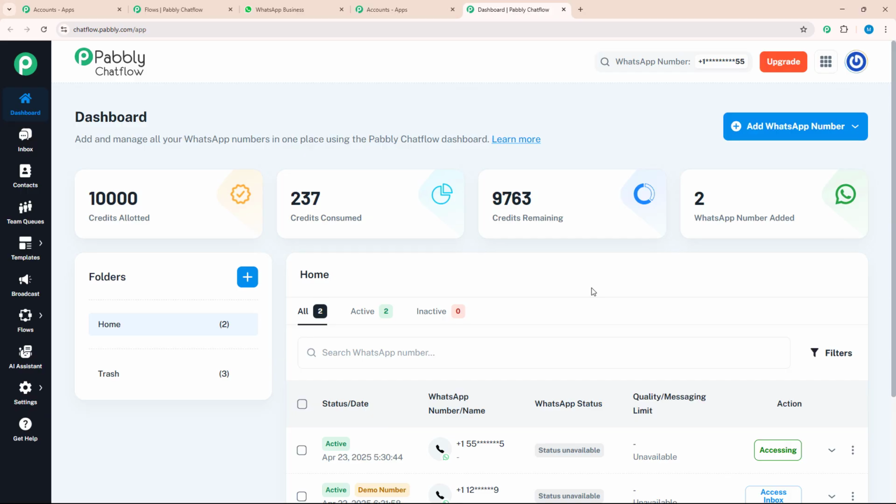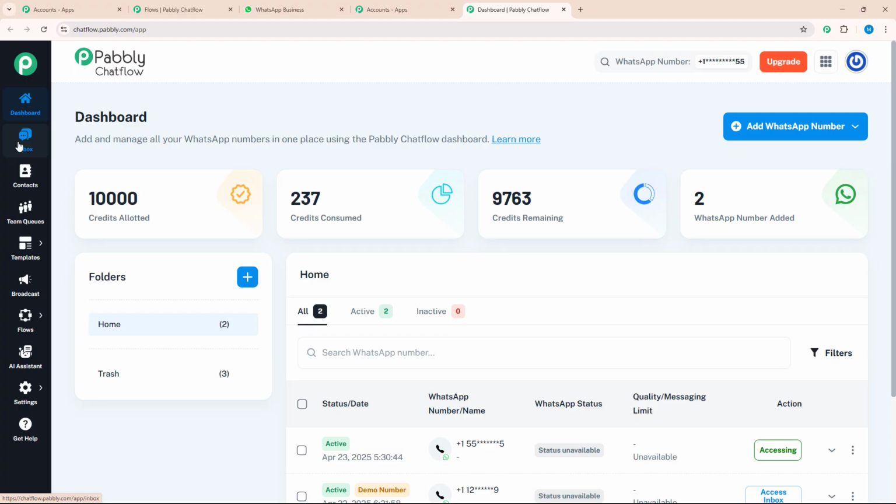Here, on the dashboard page, you can add and manage all your WhatsApp numbers from one place. To add a WhatsApp number, you need to click the Add WhatsApp Number button, which is given on the top right corner. And if you want to know how to add your WhatsApp number effortlessly, we have made a separate video for that. Not only that, we have many more features present on the dashboard, which I'm going to tell you one by one. Below the dashboard option, you can see there is an inbox feature.